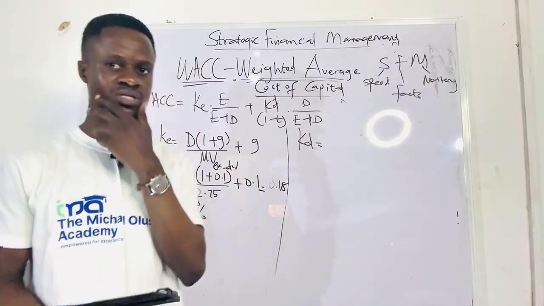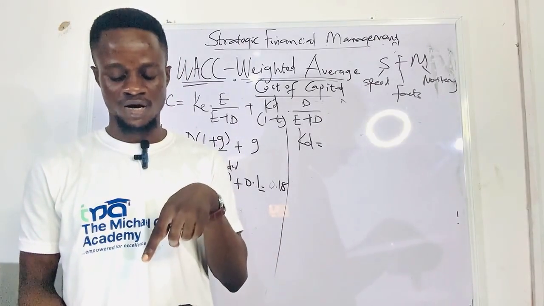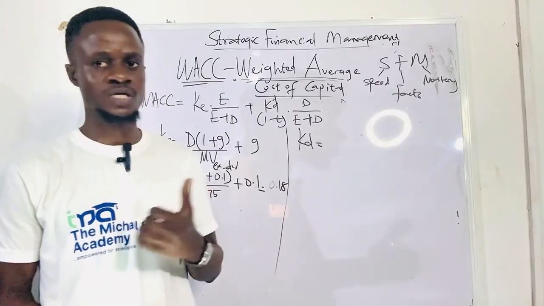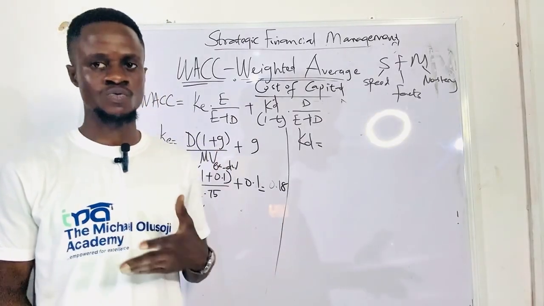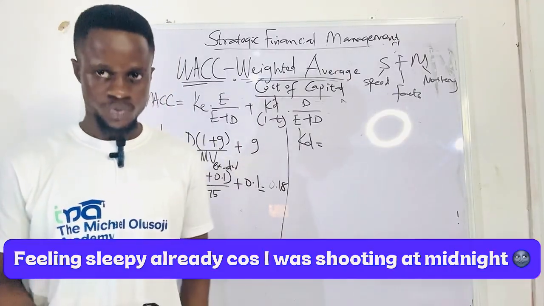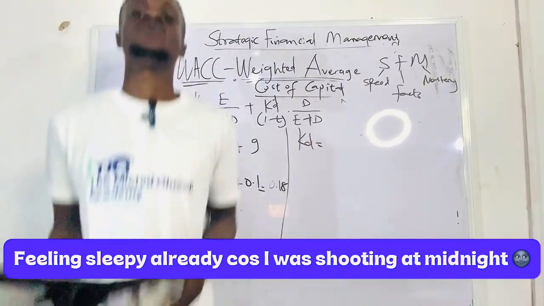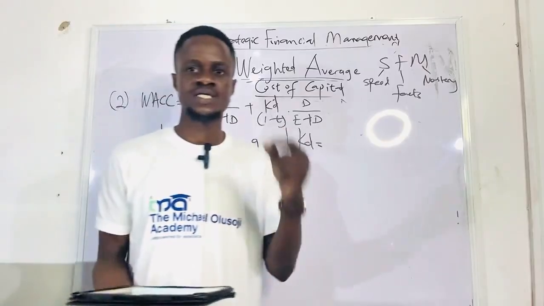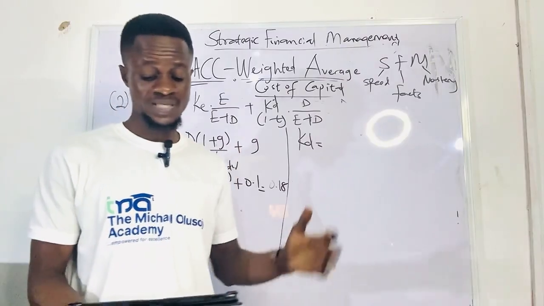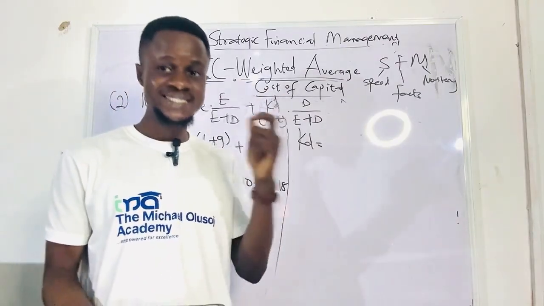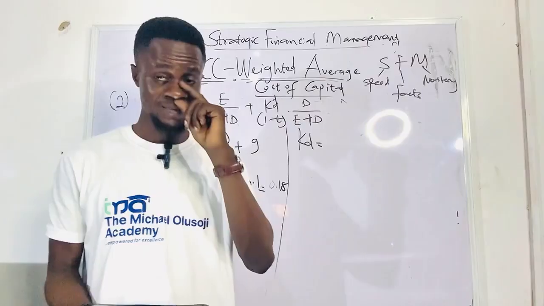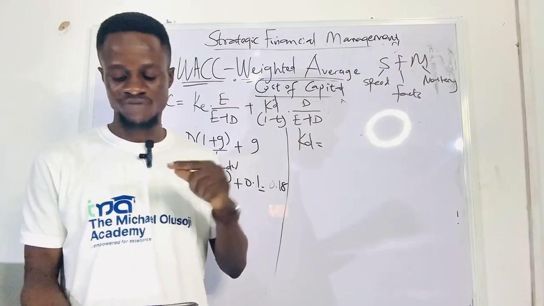So in this case, which one do you think is best to follow, or which of the types of debt do you think this question is talking about? Let me know. So let me just go straight to the point. It is irredeemable and traded, because we have the market value for it. It has a market price, it has a market value, and the question says 12% irredeemable bonds.